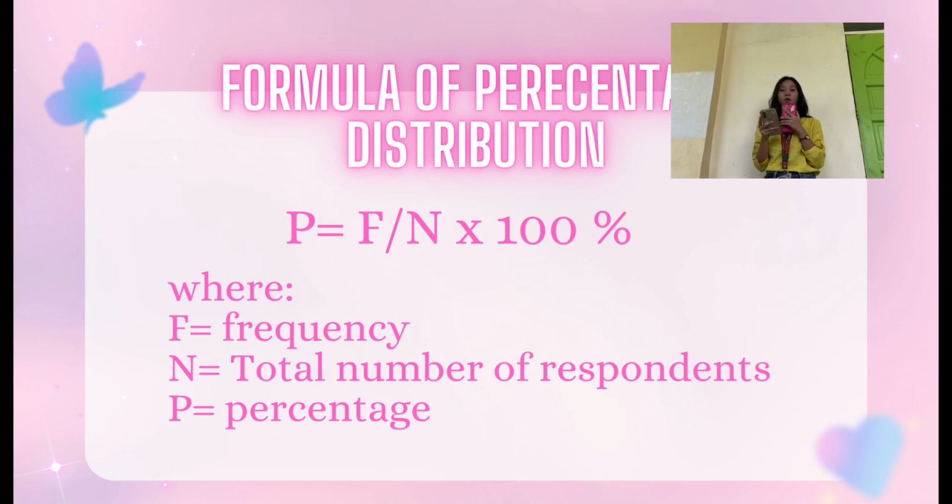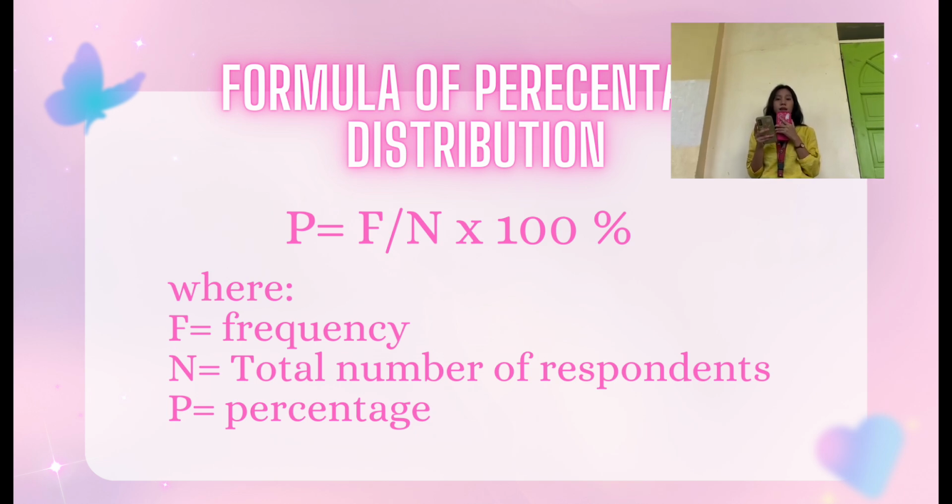P is equal to F over N multiplied by 100%, where F is equal to frequency, N is equal to the total number of frequency, and P is equal to percentage.